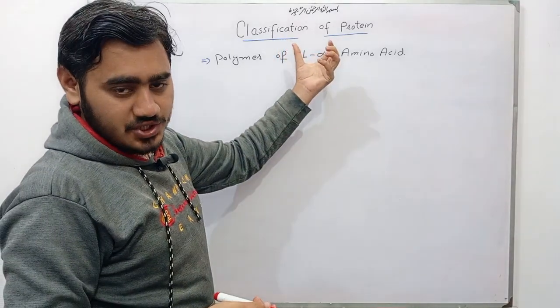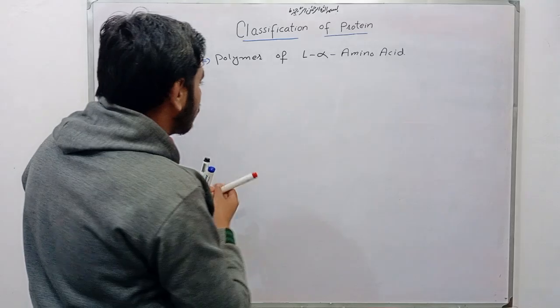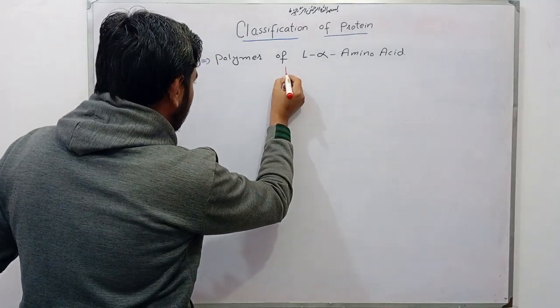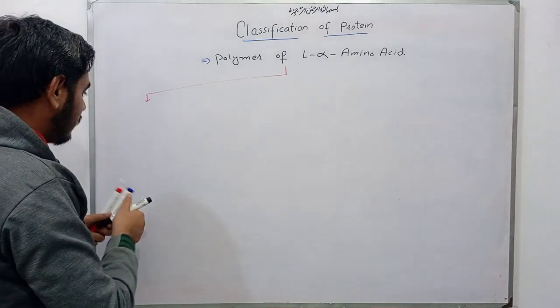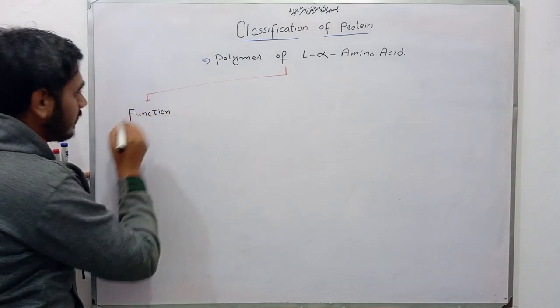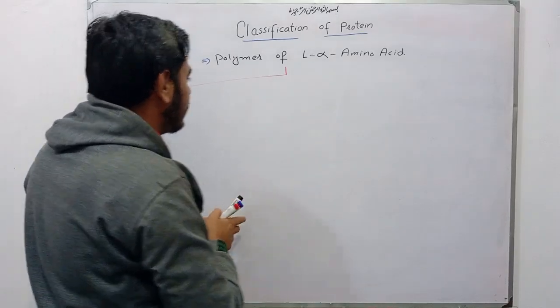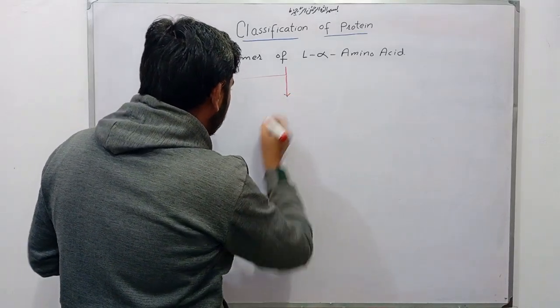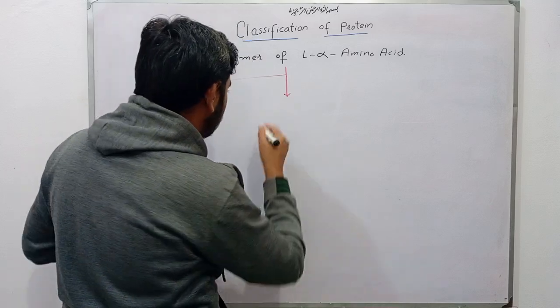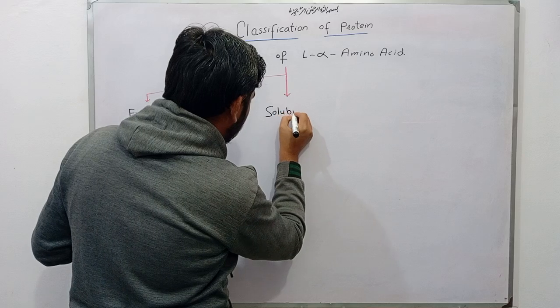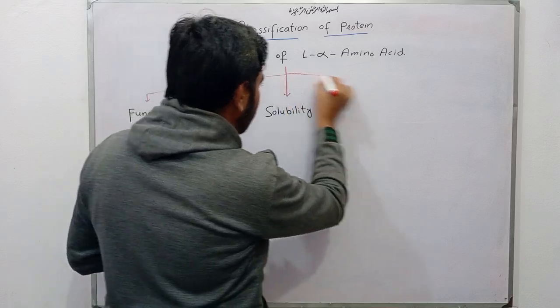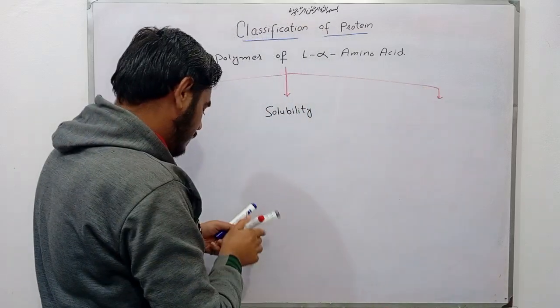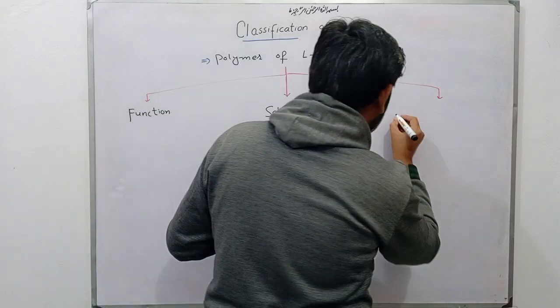Now coming toward the classification of protein. Friends, proteins are classified on the basis of function, they are also classified on the basis of solubility, and they are also classified on the basis of nutrition.